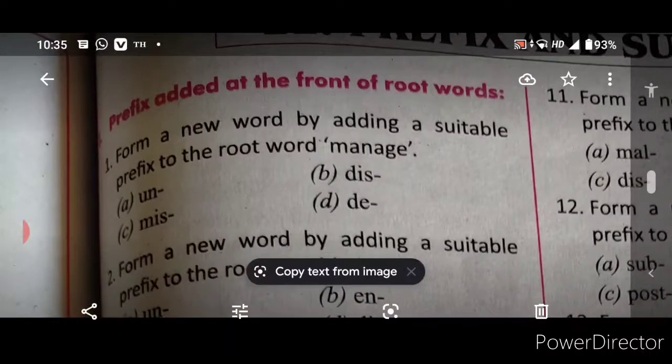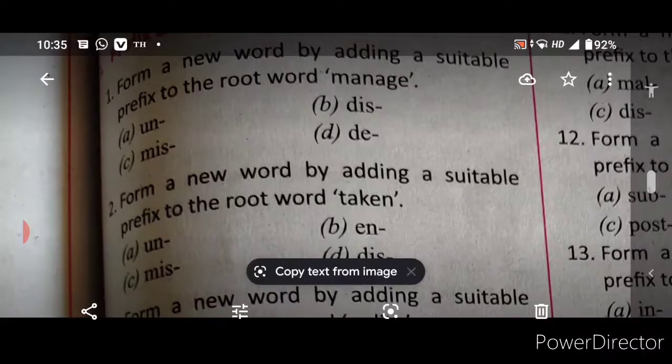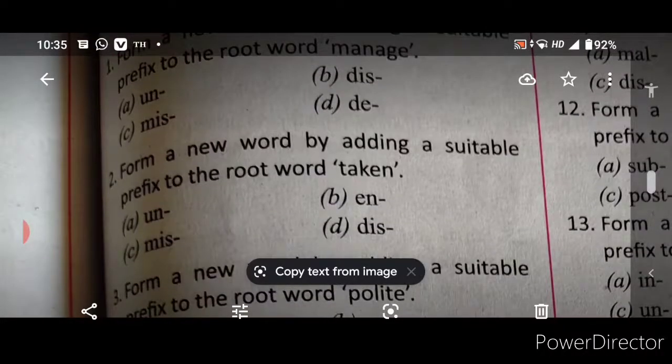Okay, so the meaning of the word changes. Now let us go on to the other word. Take the word taken. What word will be suitable over here? Mistaken. Taken, where you add the other word to the root word, the meaning of the word changes. So what word will be suitable over here?